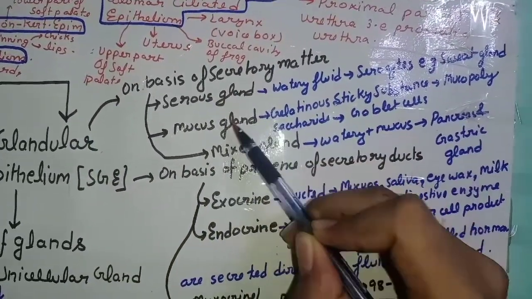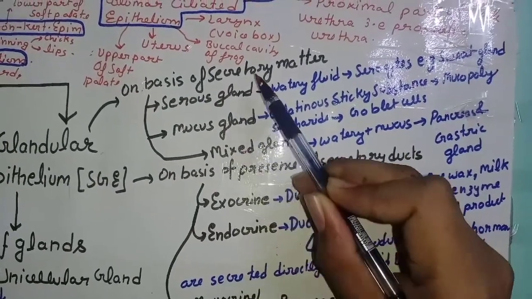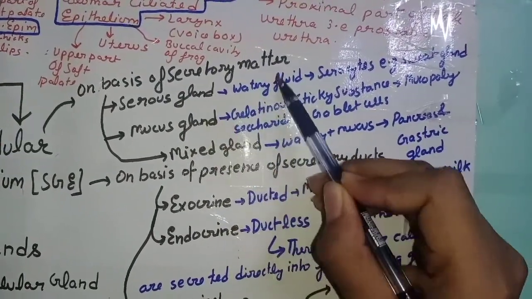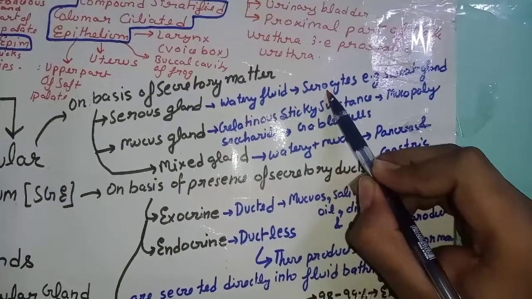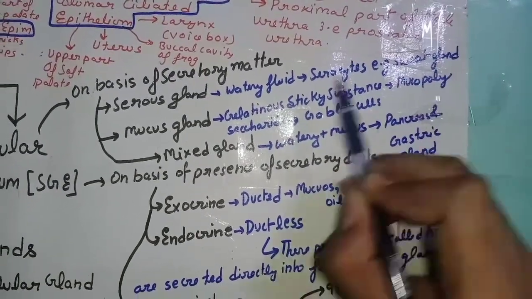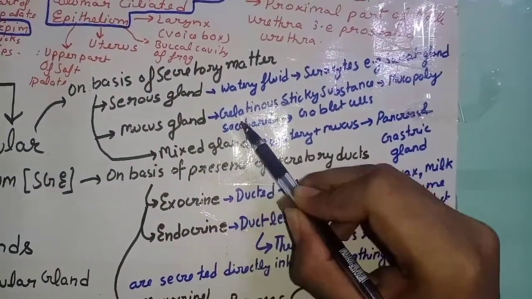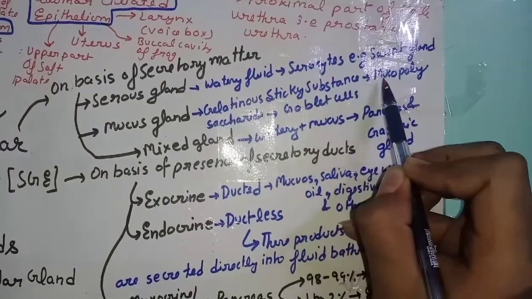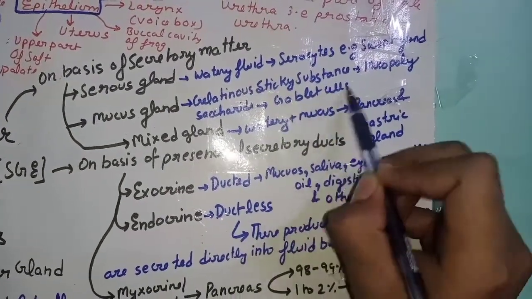Serous gland, mucous gland and mixed gland. These three are the classification on the basis of secretory matter. Serous gland secretes watery fluid, which is also called ceratocytes. Example, sweat gland. Mucous gland secretes a gelatinous sticky substance, which is mucus or mucopolysaccharide, in the goblet cells.